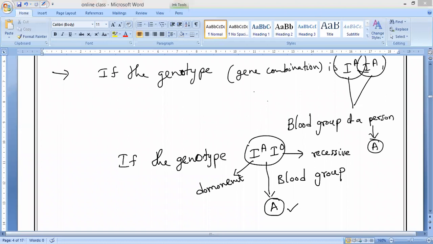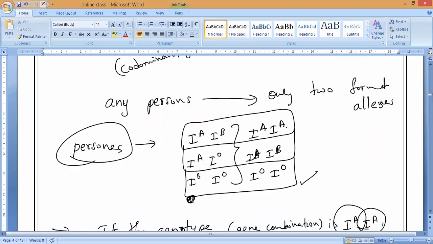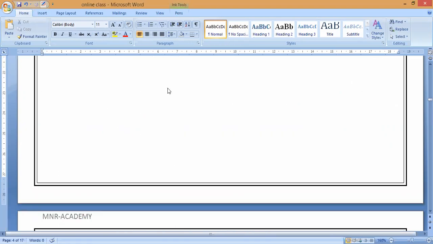Now, 2 things are over. What is that? This one is over, and this one is over. Is it okay, guys? These both will give you what? A blood group. Now, let us take the next, second one. Sutir, not understanding? Pranav, you also tell me. So now, if we come to the second one, what is the second one, guys?